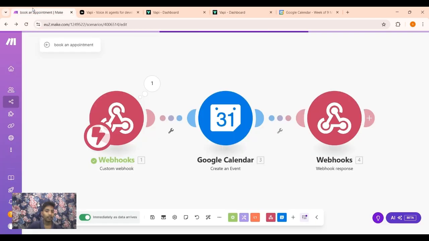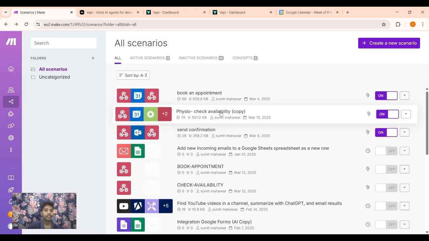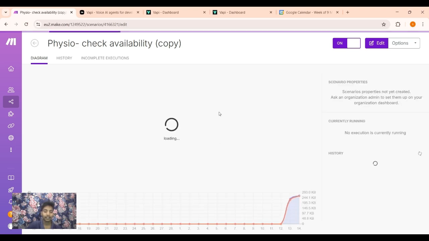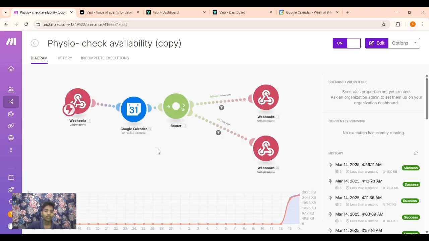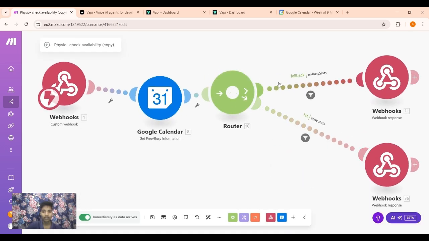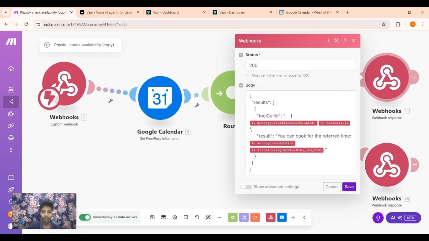There is a make.com scenario which it uses to check availability. This is the make.com scenario which it uses, and this is a very simple and straightforward scenario to check availabilities. If there is no busy slot, this will go here and give a response that you can book for the preferred time.